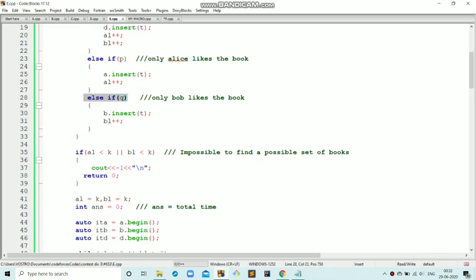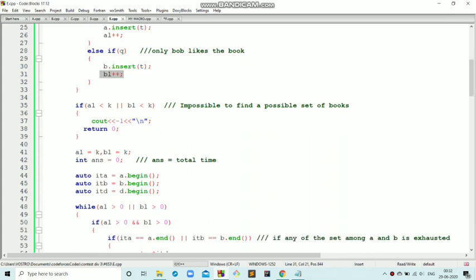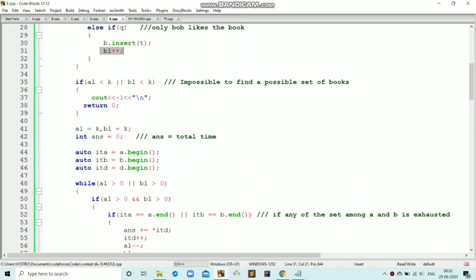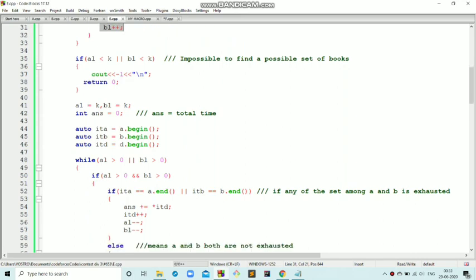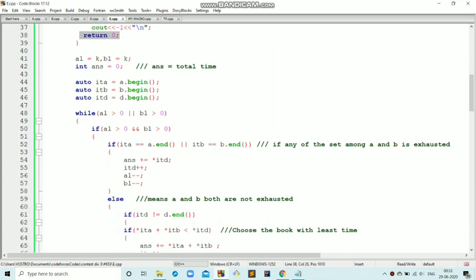If the book is liked only by Bob, then we insert it into set B and increment the BL counter. Now after taking all the inputs, we check if AL or BL is less than K. If AL or BL turns out to be less than K, then it is impossible to find a set of books in the whole library such that at least K books are liked by Alice or K books are liked by Bob, because such a situation does not even exist in the library. So in that case we will print -1 and return out of the program.